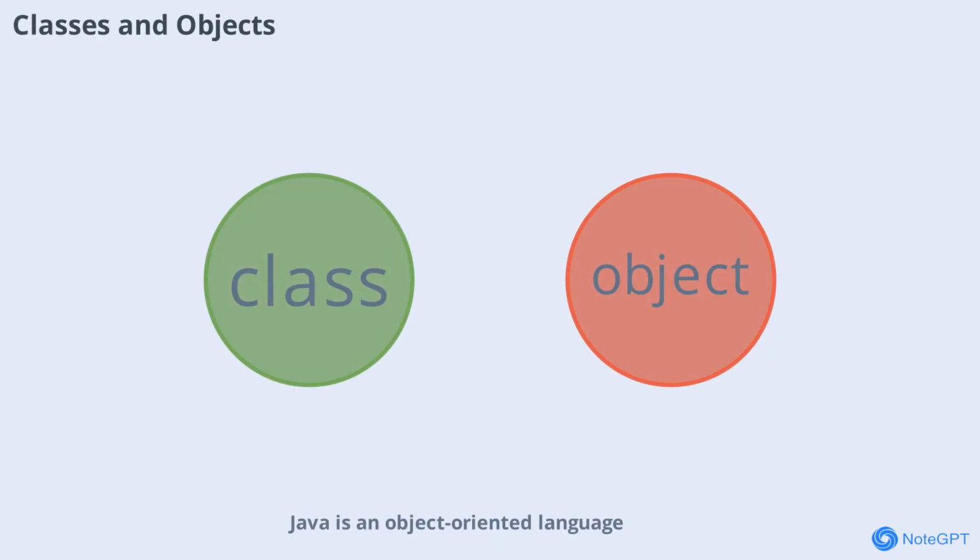Java is an object-oriented language, which means it's built around the concept of classes and objects. A class is like a blueprint, while an object is an instance of that blueprint. This approach helps organize code, making it reusable and easier to manage. As you learn more, you'll see how classes and objects form the foundation of all Java programs.